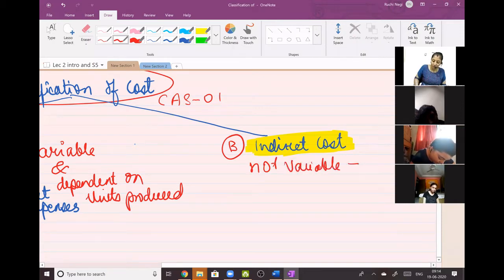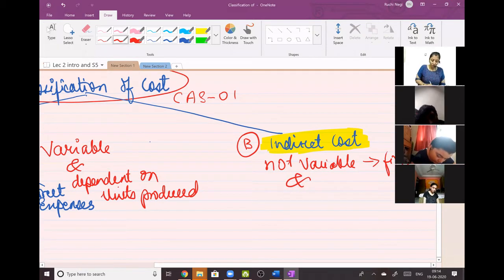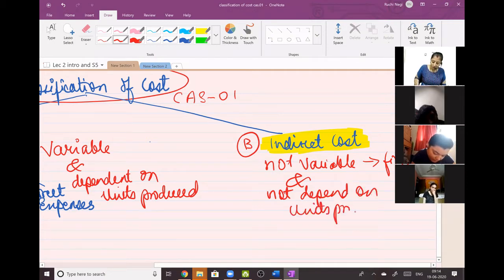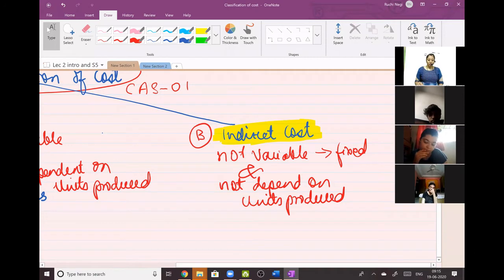Not variable means it should be fixed. And here it says it should depend on units produced; here it says not depend on units produced. Note this down, students. Very important for solving sums. Indirect cost is a cost which is not variable, and it does not depend on units produced. I'll give you examples of this.